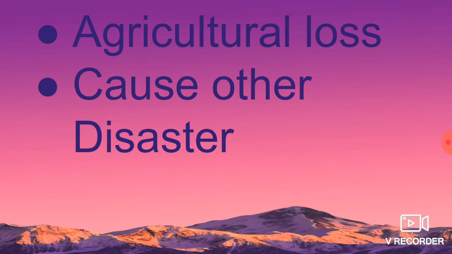Drought directly hurts agriculture, so we can't produce food. This forces farmers to move to cities to find other types of jobs. It also affects both terrestrial and aquatic wildlife. It causes other natural disasters like wildfires and landslides. These are some of the effects of drought.